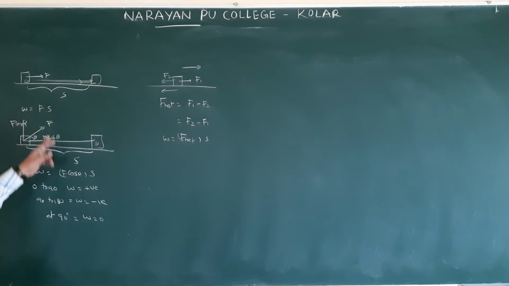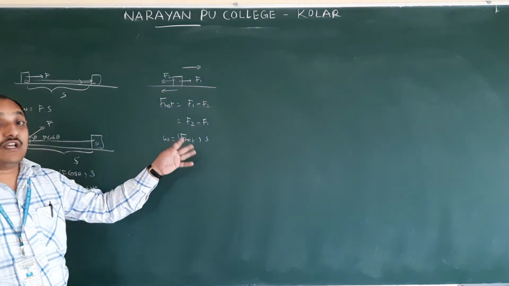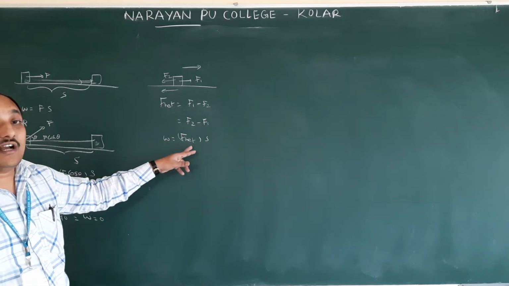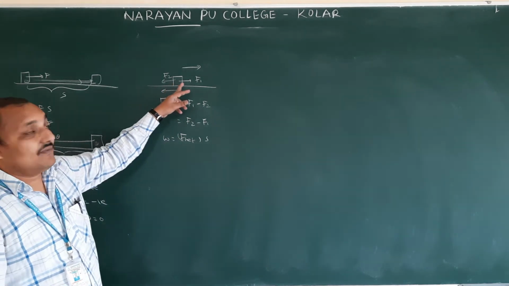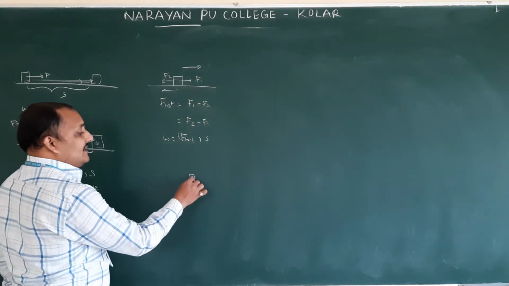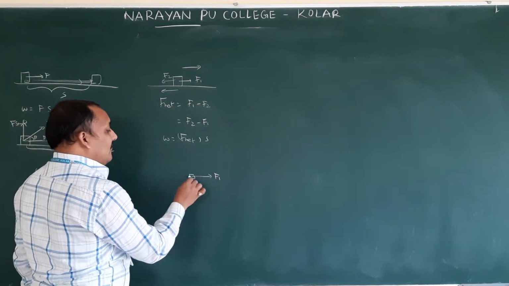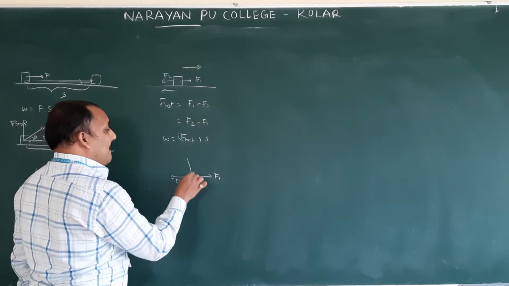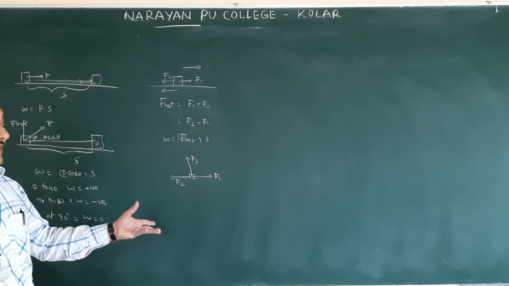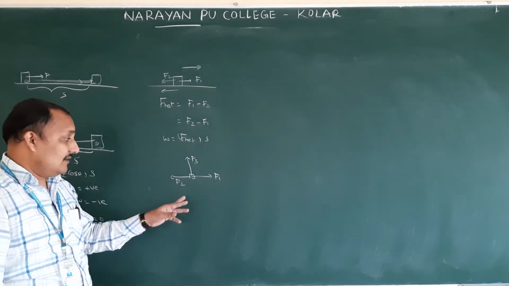For only one force, we write like this. More than two means 3, 4, 5; there we have to always take the net force. I gave you an example for 2. Like that, if you have taken 3, this is an object with F1, F2, F3. Then how will we take? First we will take.